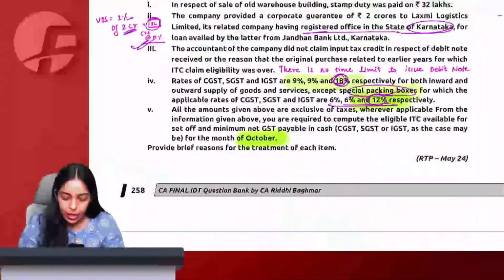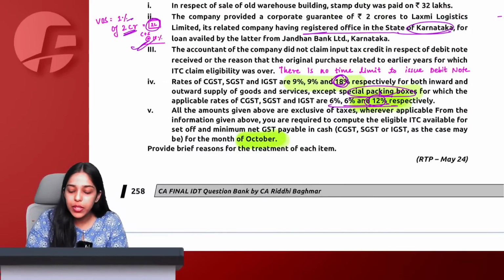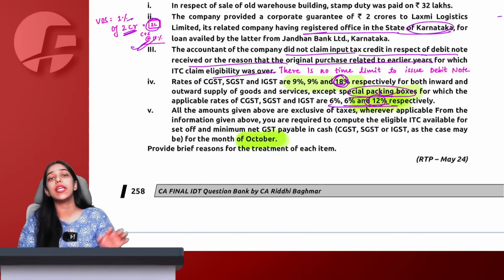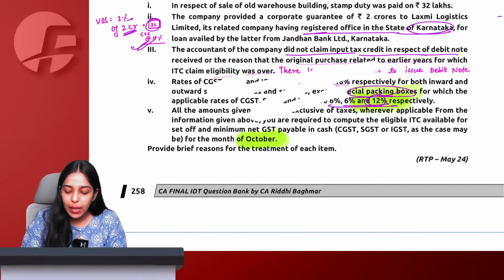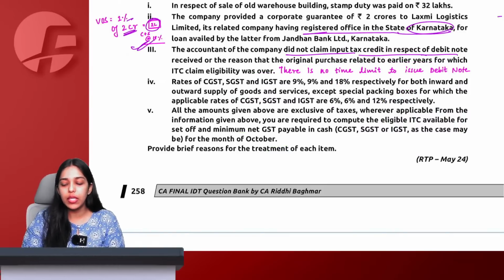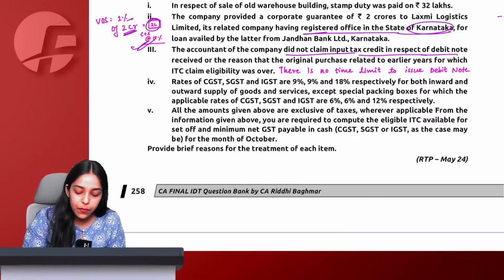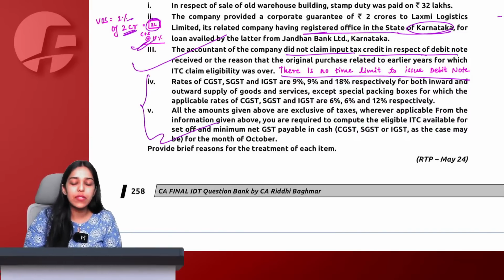Got it, ma'am. After that we say, the accountant of the company did not claim ITC in respect of debit note because he is saying that the debit note is pertaining to some invoice of an earlier year. No, we already know there is no time limit to issue debit note. So even though accountant is not taking ITC, we can tell accountant that, hey accountant, listen, ITC is eligible and you can take this ITC. Therefore, ITC will be allowed because there is no time limit to issue debit note. Last 2 points we have already read.